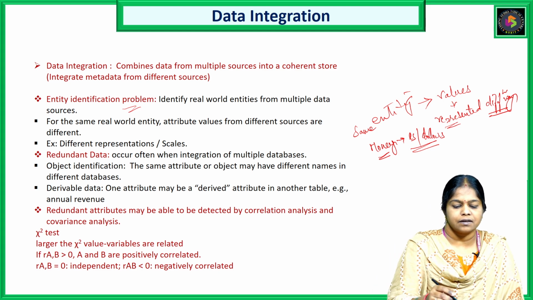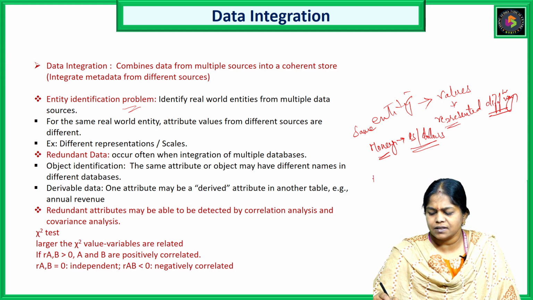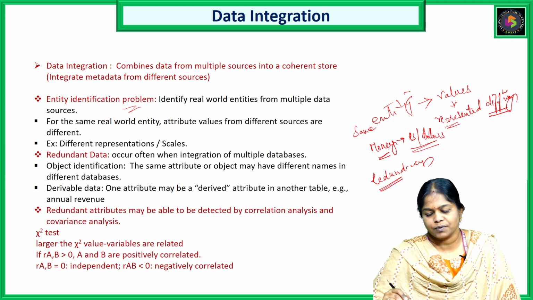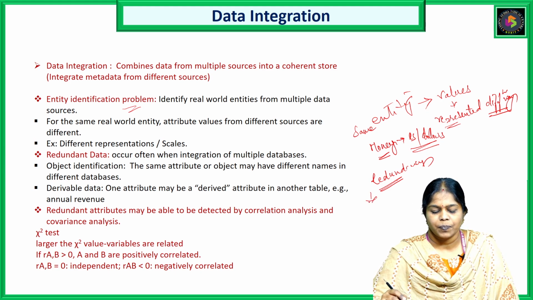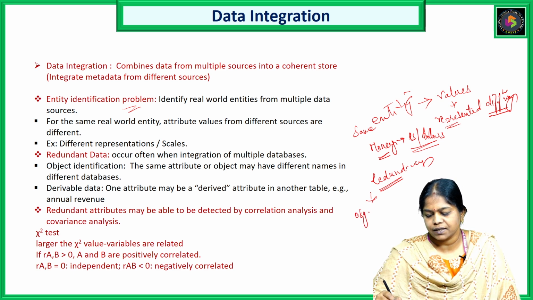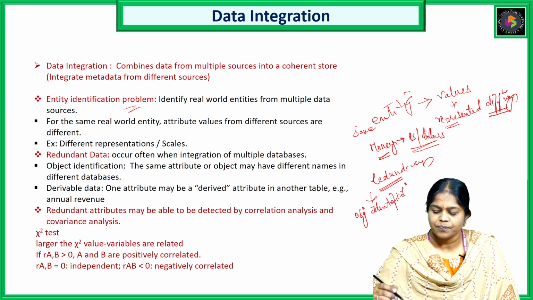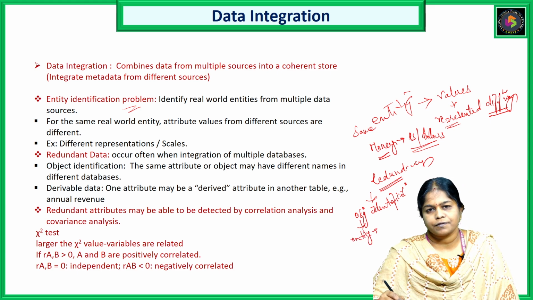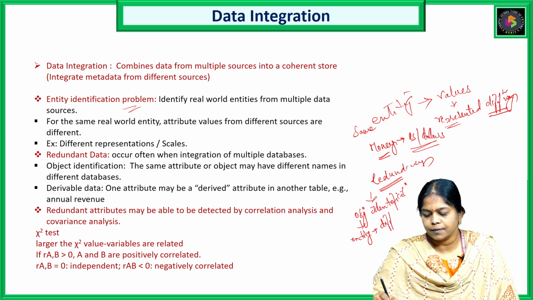The next one is redundant data. During integration, redundancy is a common problem we come across. This redundancy can be handled with the help of object identification. Object identification means that for the same entity or the same object, we may have different names.